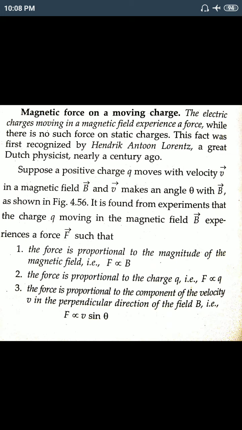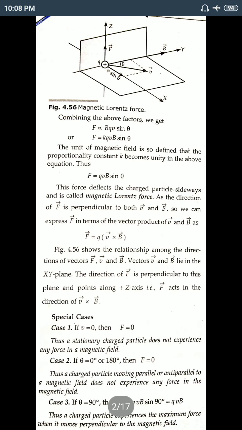Third, the force is proportional to the component of the velocity v in the direction perpendicular to the magnetic field B. That means v sin theta. Here you see that v makes an angle theta with the magnetic field B. If we resolve it into components, along B it will be v cos theta, and perpendicular to it is v sin theta, as shown in this figure. So the force depends on this perpendicular component of the velocity vector, v sin theta.